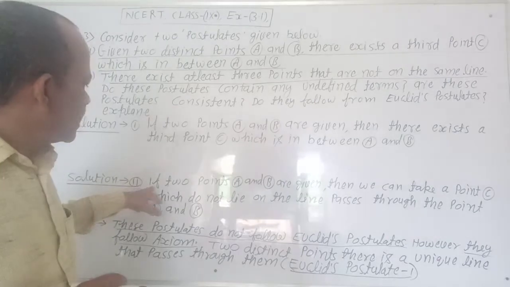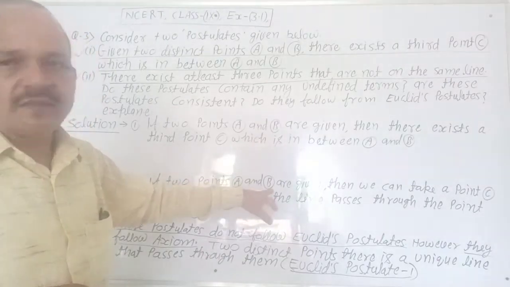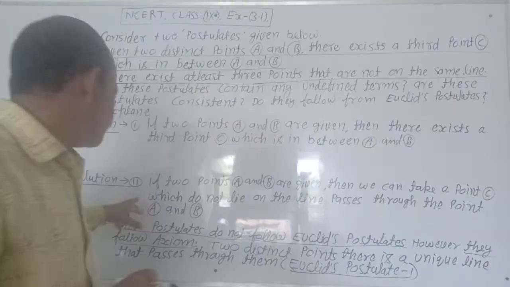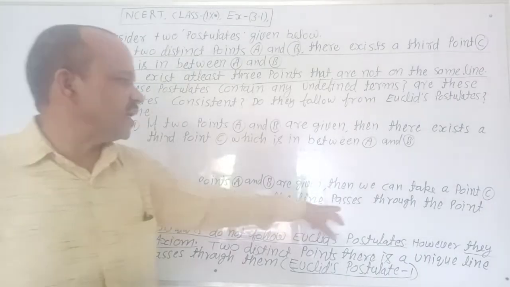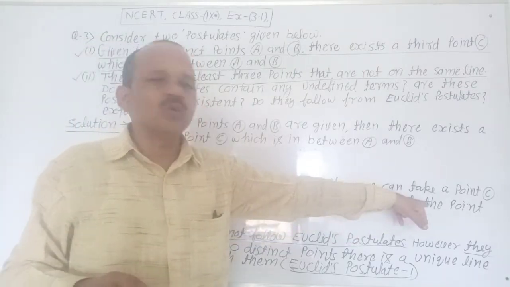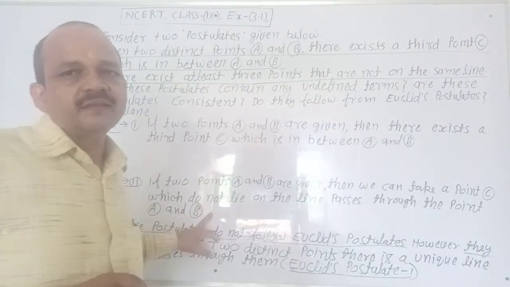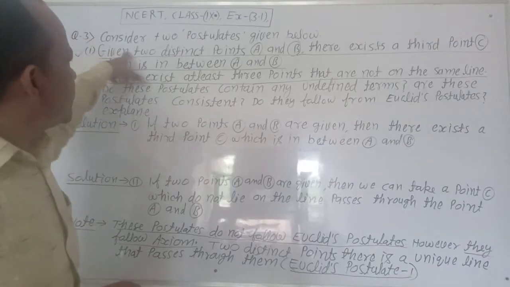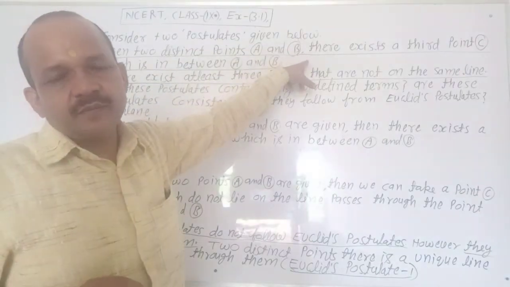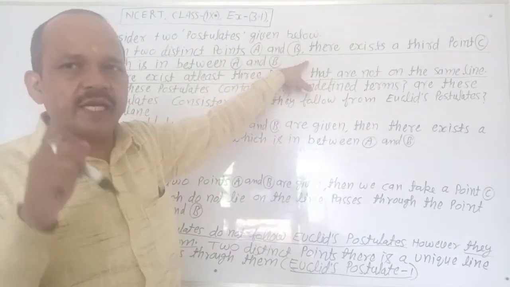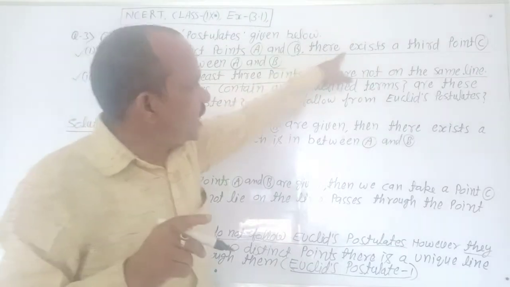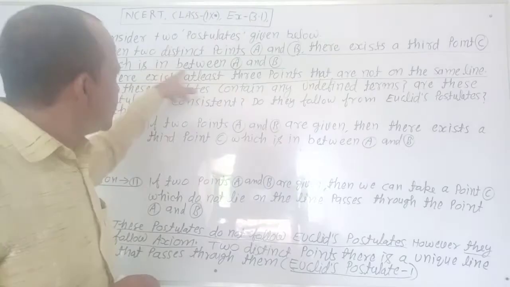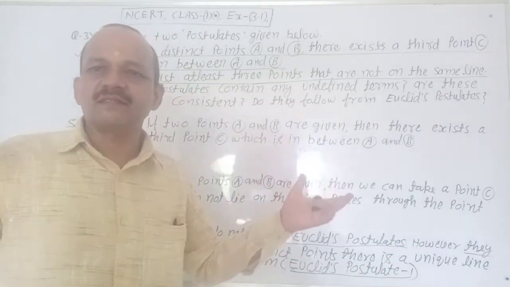Next, if 2 points A and B are given, then we can take a point C which does not lie on the line that passes through the points A and B. First point: here two distinct points A and B are given. There exists a third point C which is in between A and B or not.